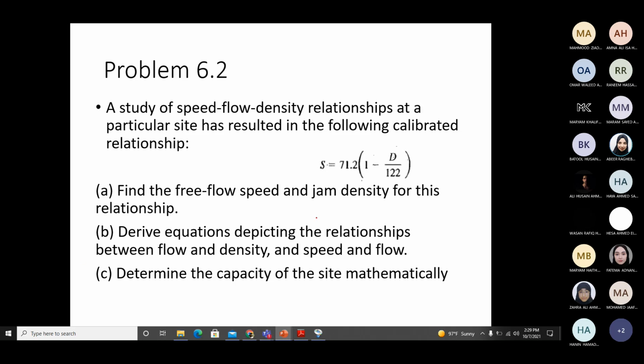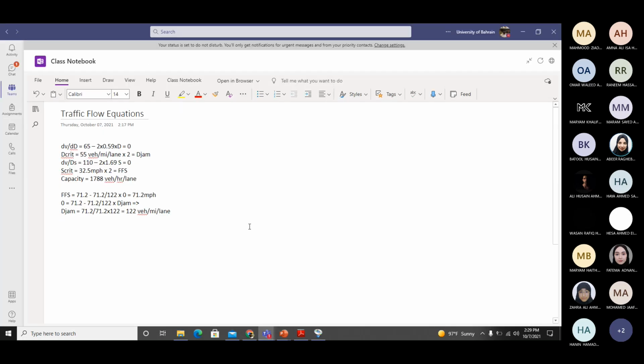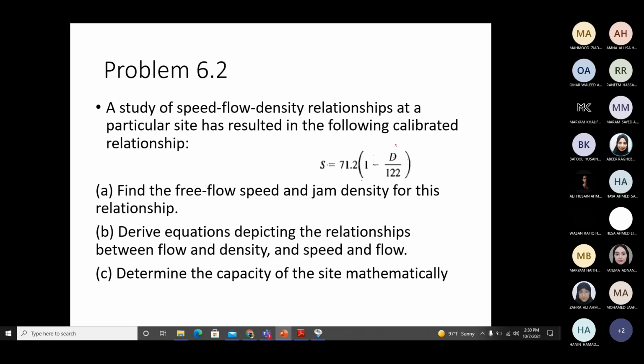Okay, then we come to the derivation of the other relationships. We already have the relationship between speed and density. We need the relationship between flow and density, and flow and speed. So we will derive it from the basic equation, which is V equals S into D, where V is flow, S is speed, D is density. So from here I can replace S with V upon D.